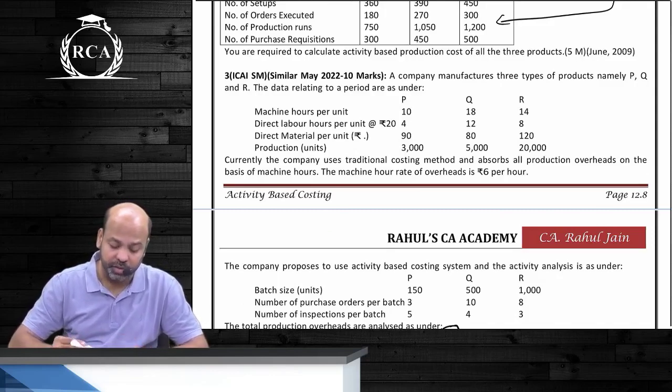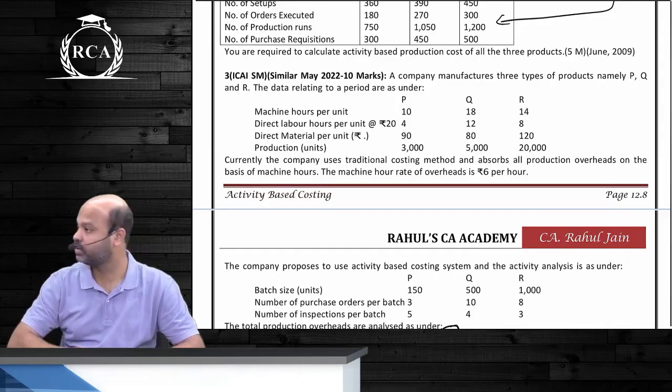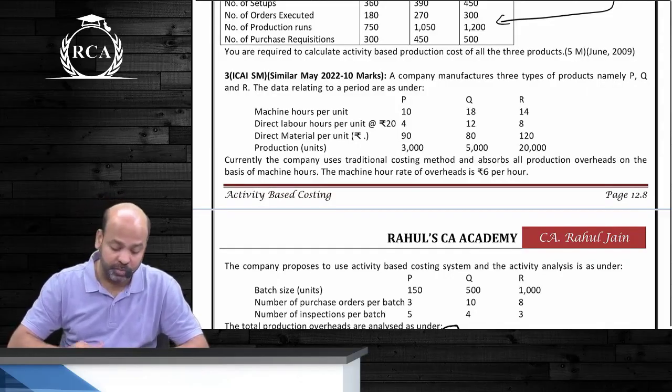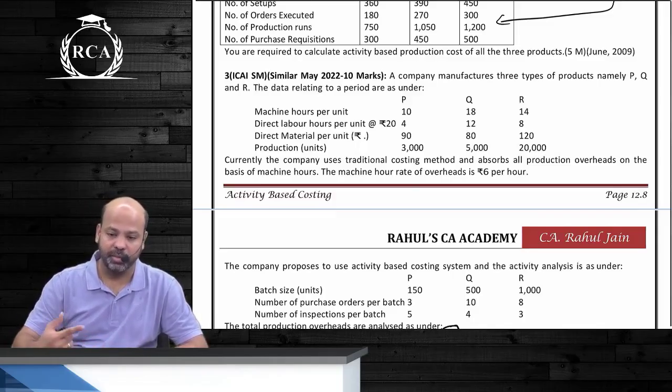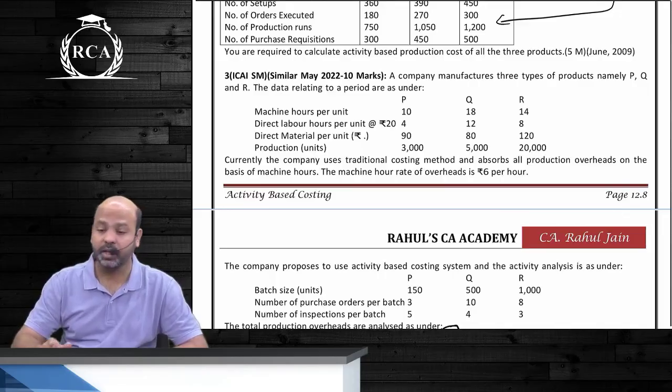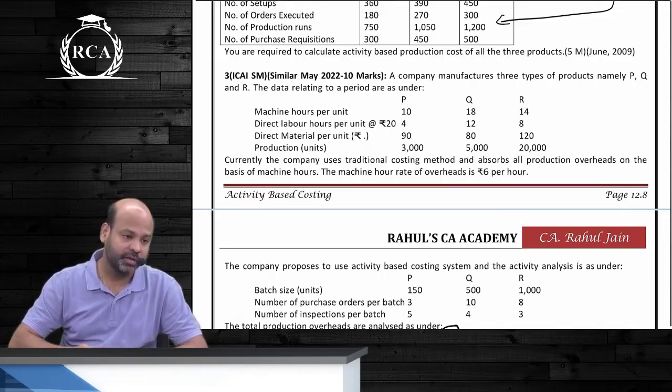Currently, the company uses the traditional costing method and absorbs all production overheads on the basis of machine hours. And the absorption rate per hour is already given. How much? 6 rupees. They did not tell us how much is the total amount of overheads, but they gave us the absorption rate per hour, guys. Can we compute total machine hours at present?